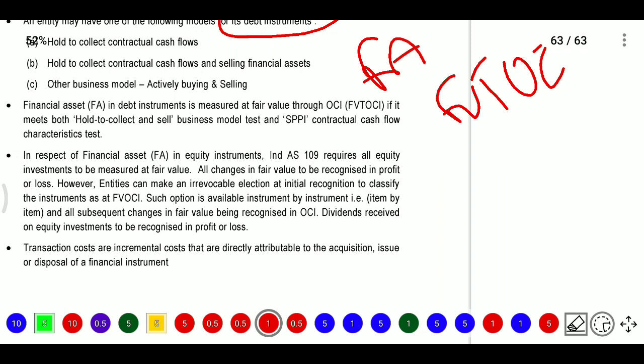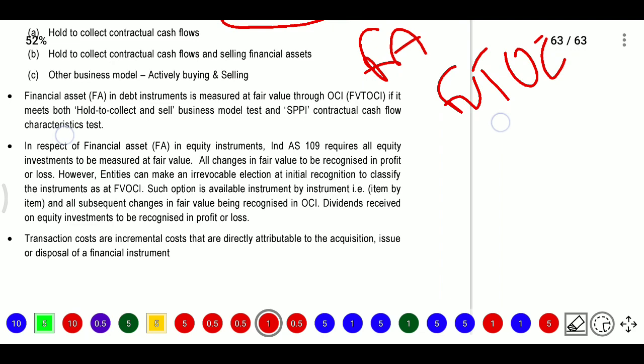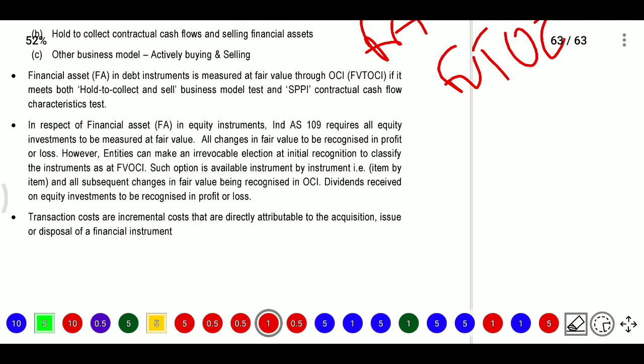So when both of these tests are passed, that is, hold to collect and sell, then the financial assets, that is debt instruments, will be classified as FVTOCI.